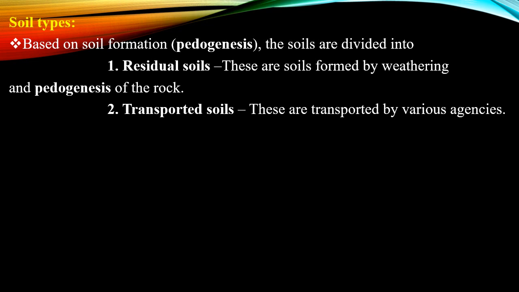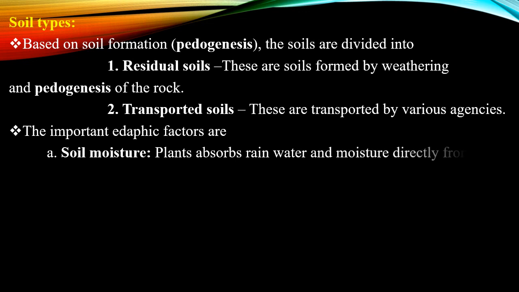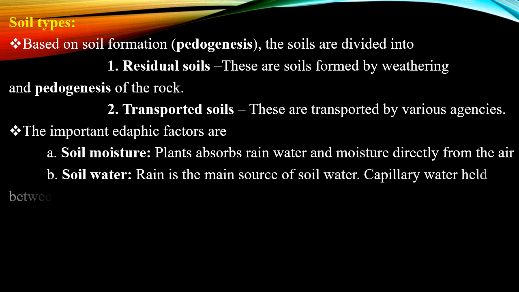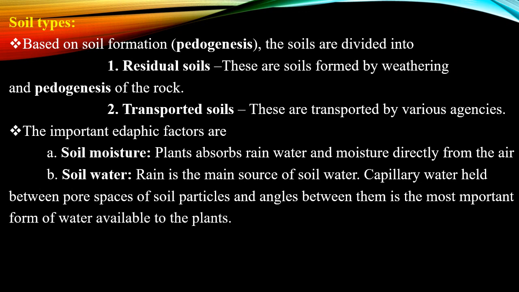Now let us see the important edaphic factors. The first edaphic factor is soil moisture. The plant can absorb rainwater and moisture directly from the air. Soil water: rain is the main source of water, as you know. When the rainwater reaches the soil, it goes to different levels.